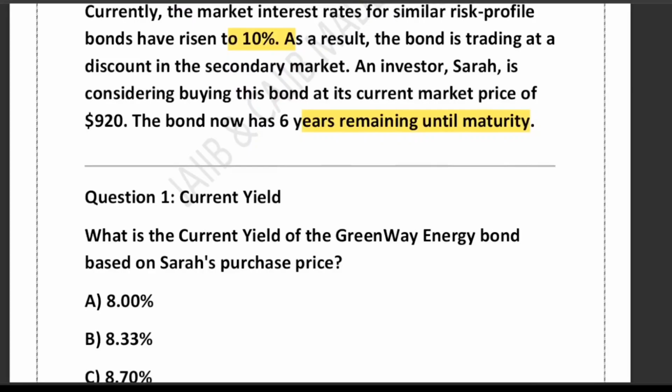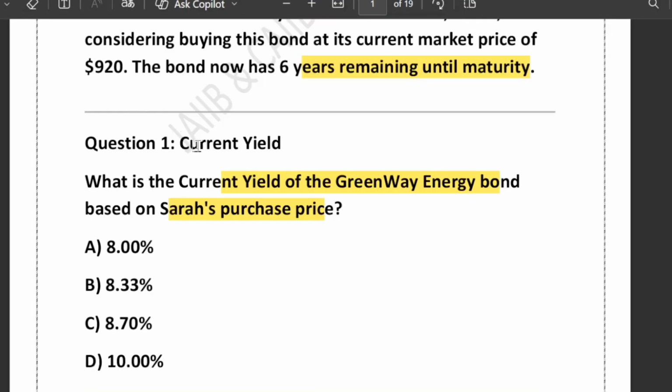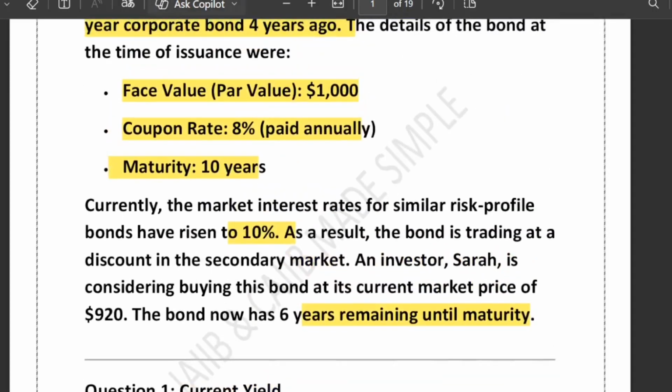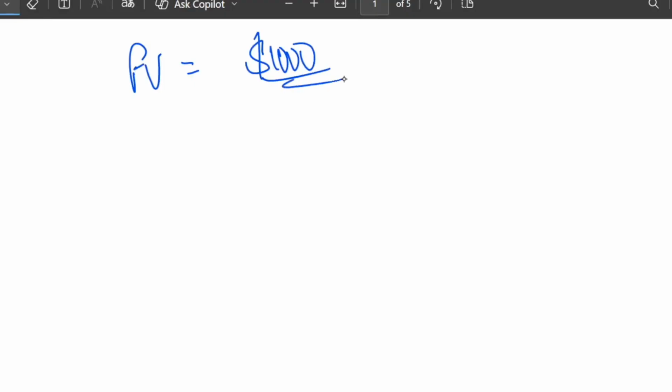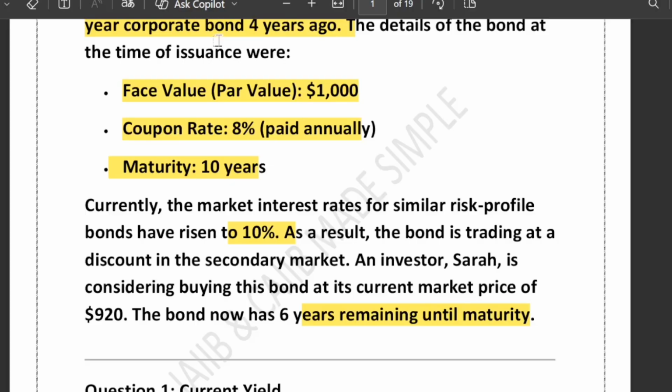This is a set of two questions. The first: what is the current yield of the Greenway Energy bond based on Sara's purchase price? First of all, what data have been given? Let me write it down. Face value is $1,000. Coupon rate is 8%.